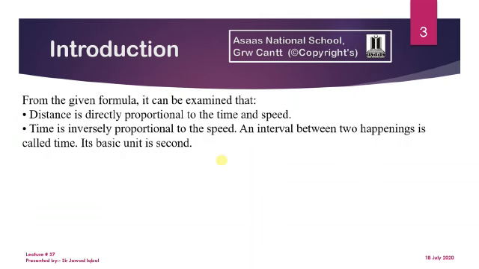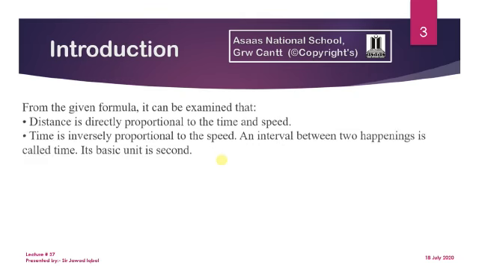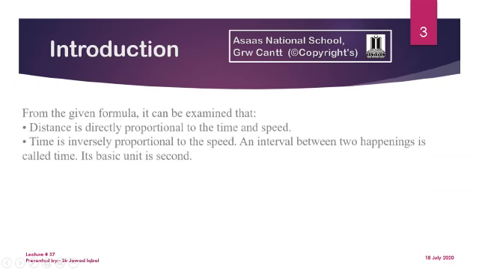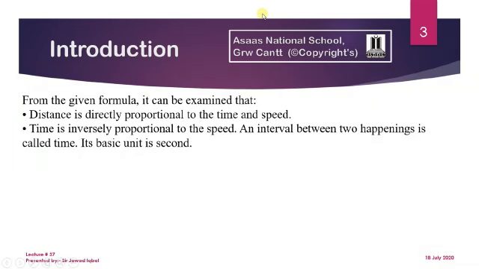So let's have a look once again at the formula: distance is equal to speed multiplied by time. It means, observe a little, beta, look at this. According to the formula, distance is speed multiplied by time, so distance will be directly proportional to speed into time. For example, if our speed increases, and speed and time are increasing, then definitely the distance will also increase. It means as the time or speed is decreasing, the distance will be decreasing.